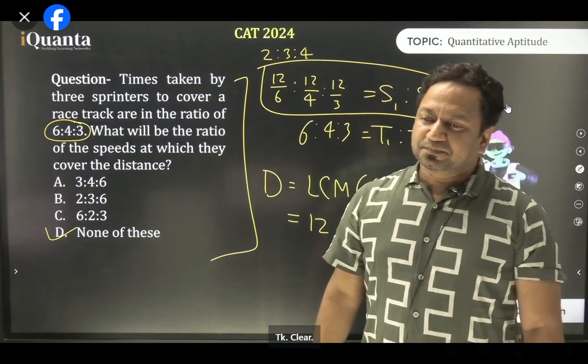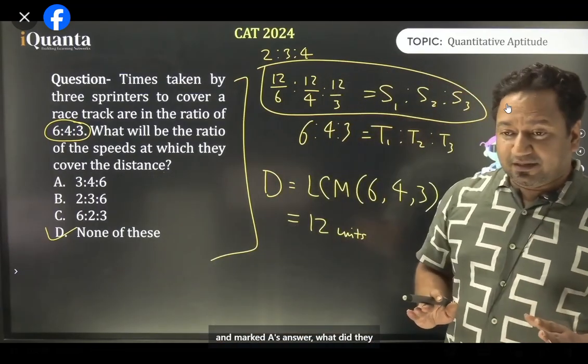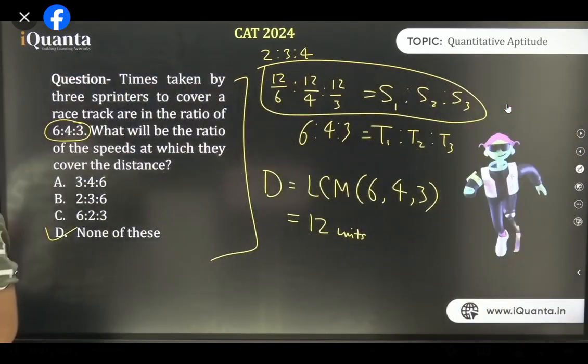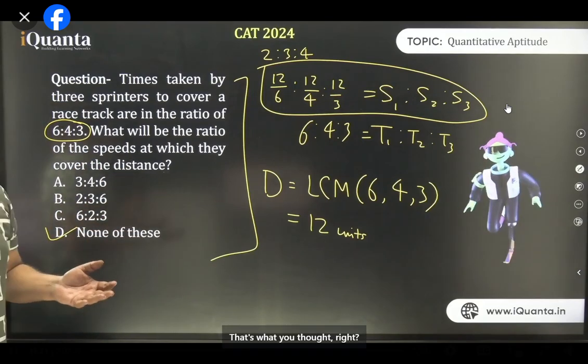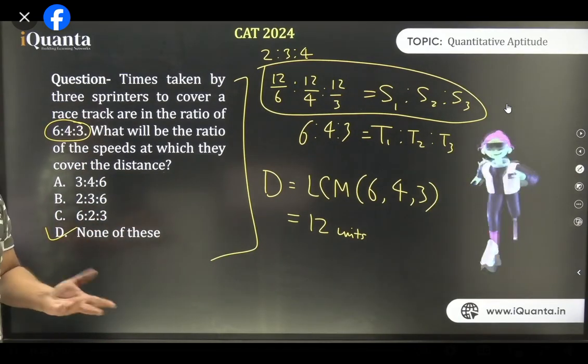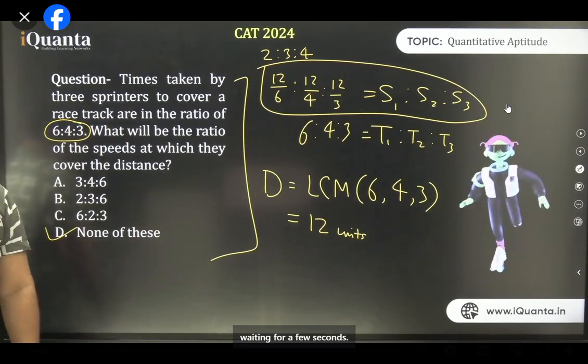Clear? Now the people who tried to be very fast and marked A as the answer, what did they do? They thought that speed and time are inversely proportional. So this is 6, 4, 3, so reverse it: 3, 4, 6. That's what you thought, right? That inverse proportionality holds for speed and time, so let's just reverse it. Note it down, I'm waiting for a few seconds.